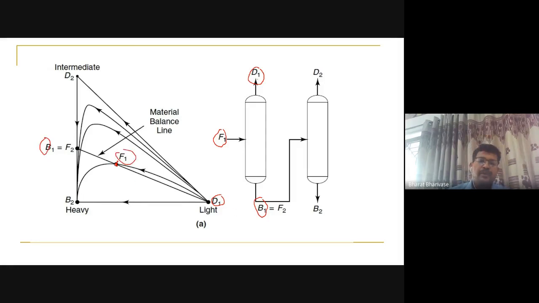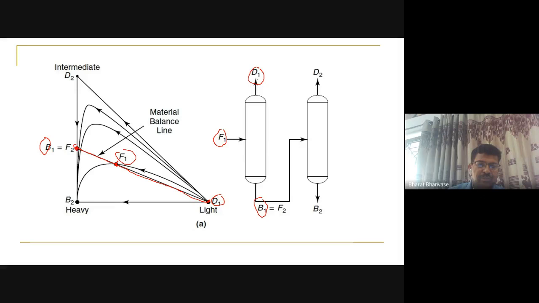If I decide the feed point here, and I'm expecting 100% distillate here, I can join these two points with a straight line, and that line can be extended towards this side. This will give me B1, the composition of your bottom, and that is given to the next distillation column.